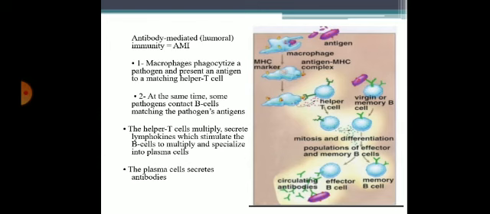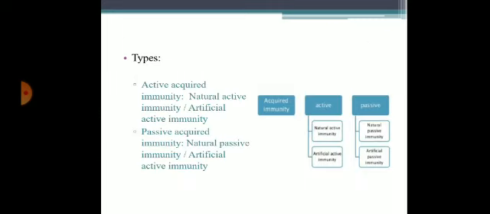This macrophage is an antigen presenting cell. These macrophages will present to the MHC complex and activate the T cells. At the same time, when the T cells get activated, they will stimulate B cells. These B cells will liberate immunoglobulin from the plasma cells, and these immunoglobulins remain in circulation for several days.